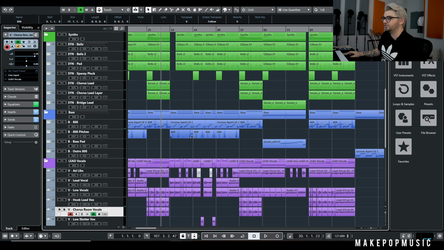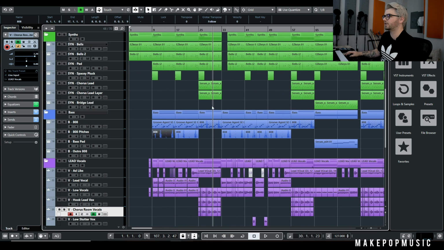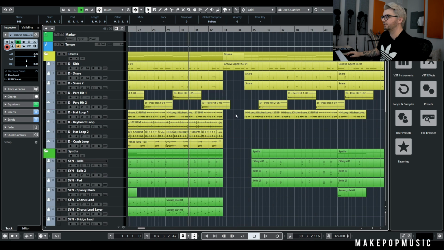And that's it for the hooks and for the verses. So the second verse is actually the same as the first verse, but there's a couple little start and stop elements. So we'll go over those, and then we'll talk about the bridge, and then the song is done. So let's go ahead. So you'll see immediately we have this little start stop pause.